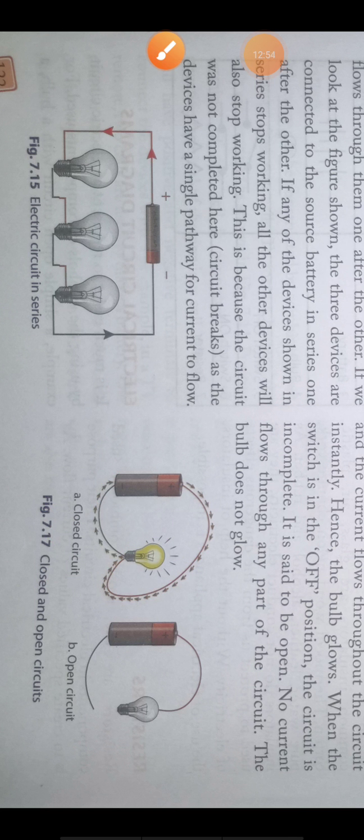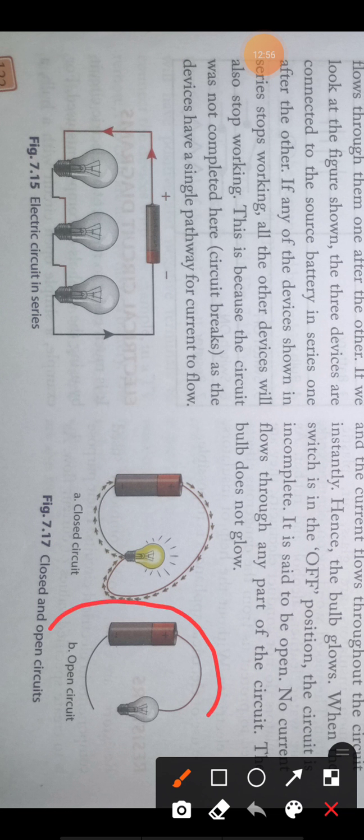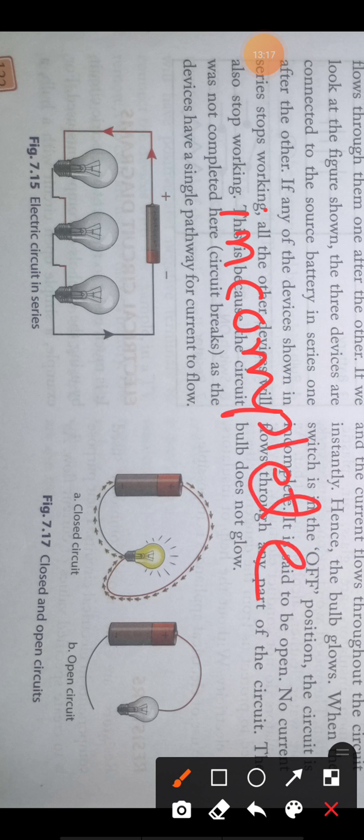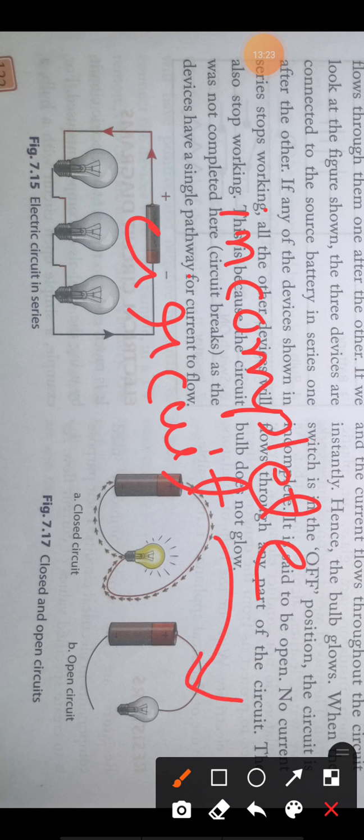The second picture shows the open circuit. Open circuit means when the switch is in off position. This is the picture of an open circuit. An open circuit is also called an incomplete circuit. Which one is the incomplete circuit? The second one. In an incomplete circuit, current will not flow, and the bulb will not glow.